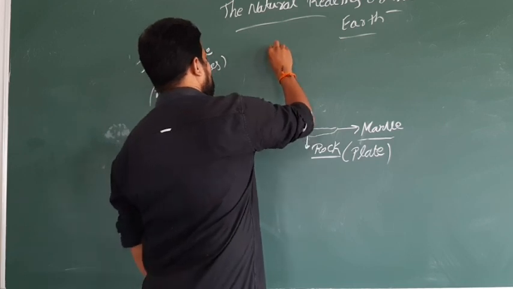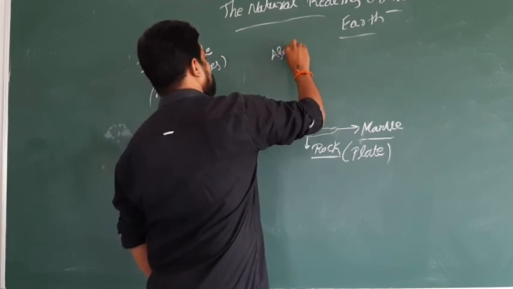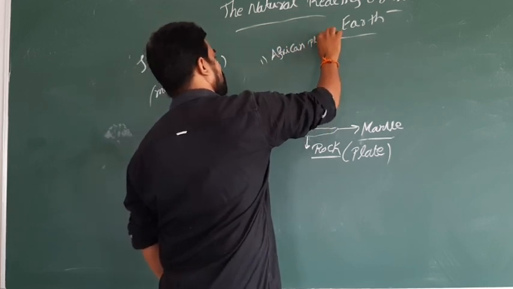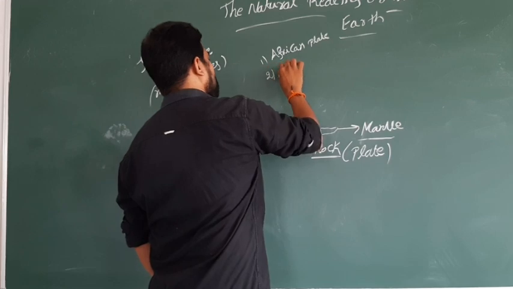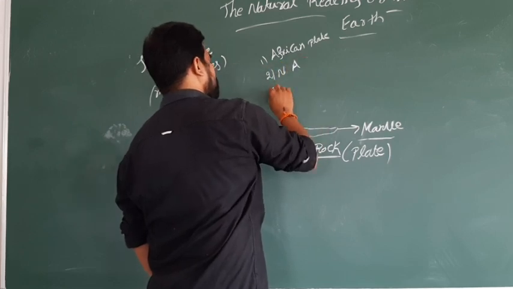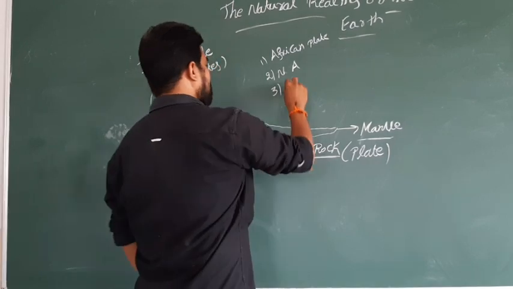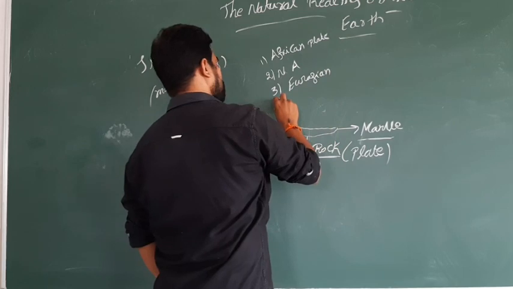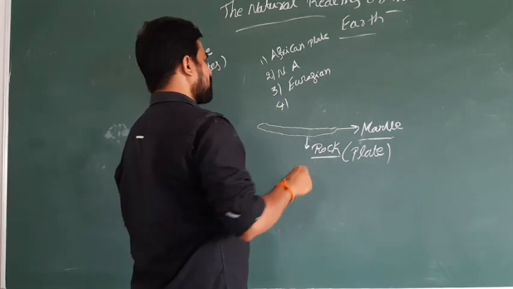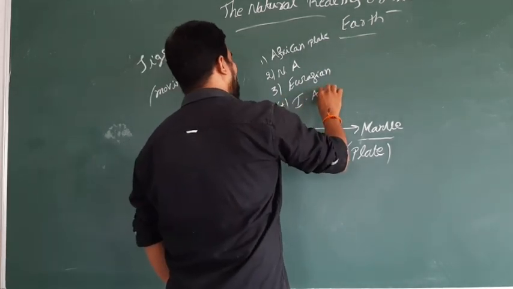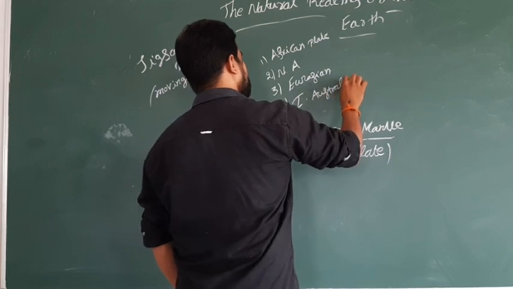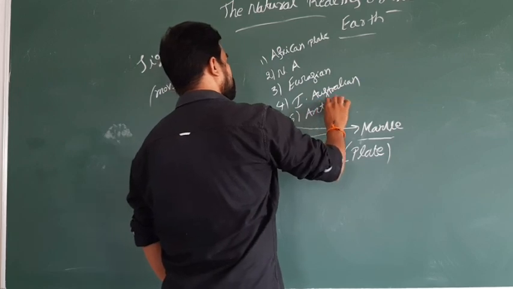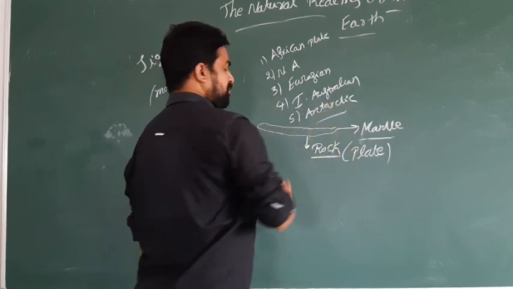The first is the African plate, the second is the North American plate, the next is the Eurasian plate, the next is the Indo-Australian plate, and the fifth is the Antarctic plate.